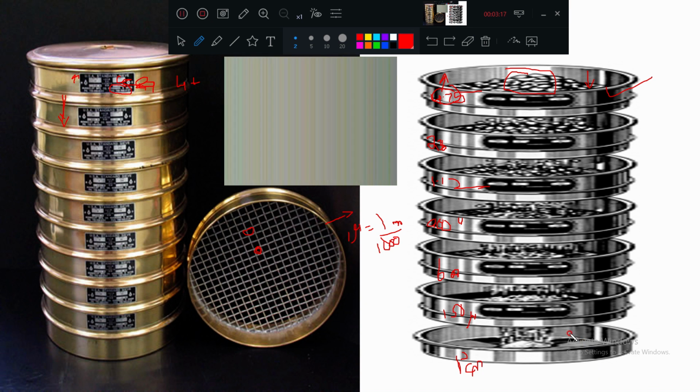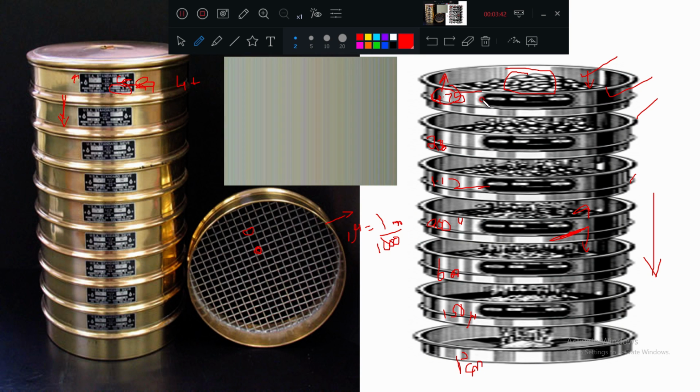If you see this diagram, bigger particles are at the top. The smaller particles are passing, particles of size less than the sieve opening are passing. Those more than the sieve opening are retained there only.